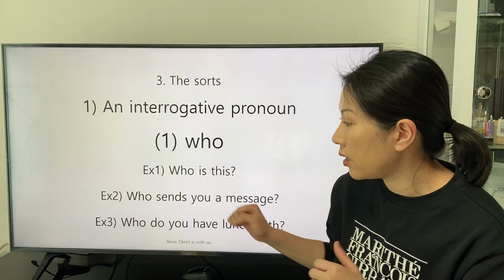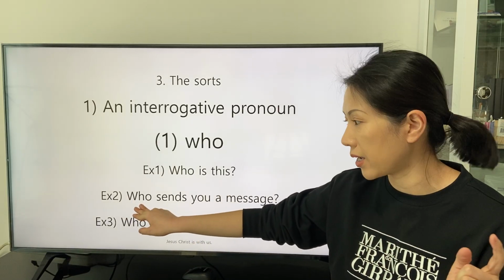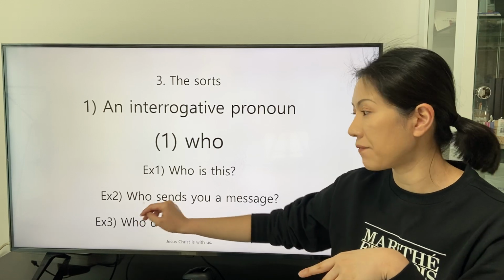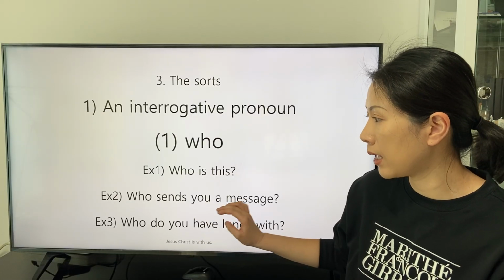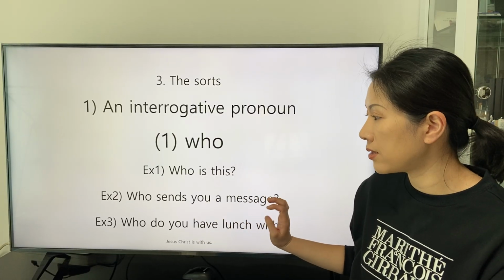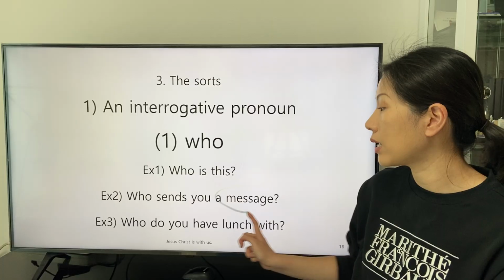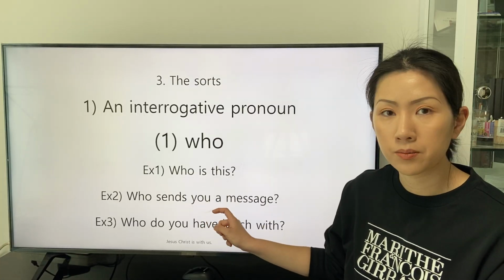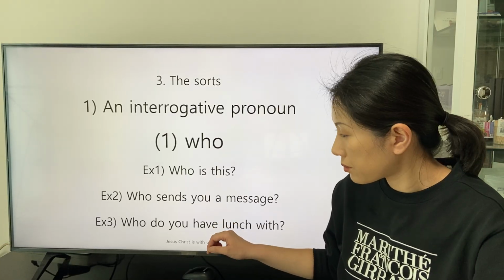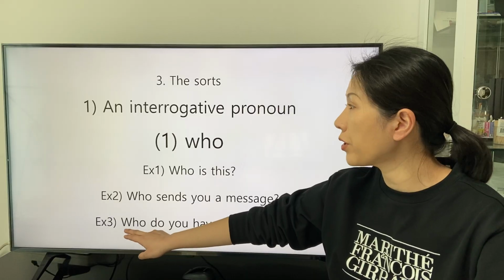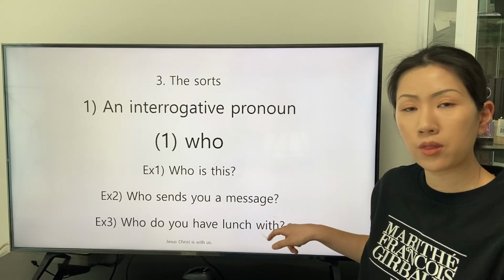In this second example, the interrogative pronoun who is applied as a subject who starts and gives the definition of the transitive verb sends to the object you. And we can understand that this sentence is stated into the first type of clause because there is a direct object and the indirect object. In the third example, the interrogative pronoun who is applied as the object of the preposition with.